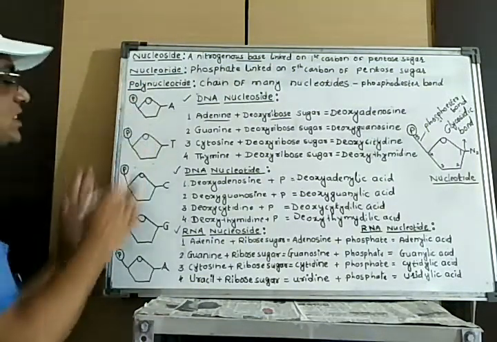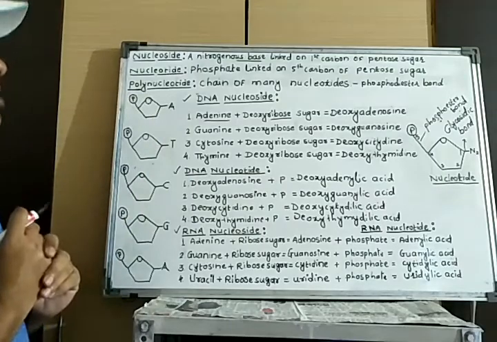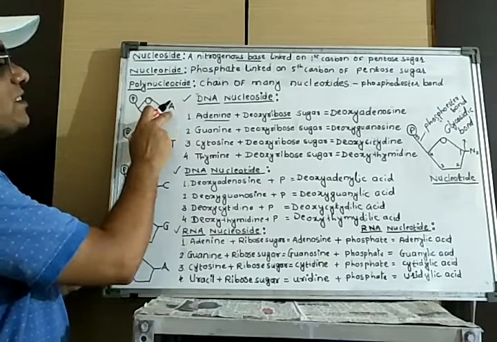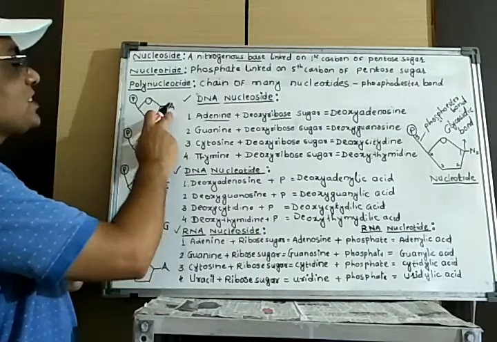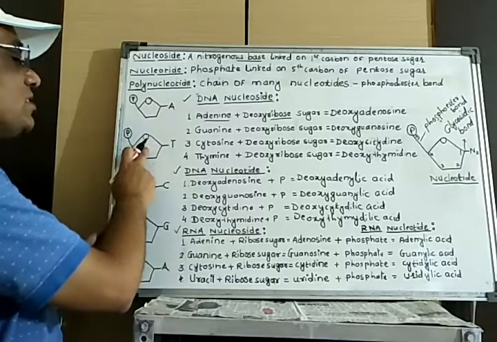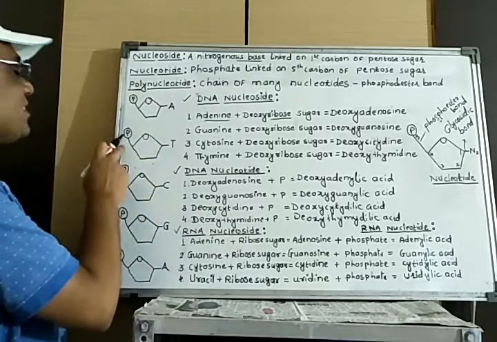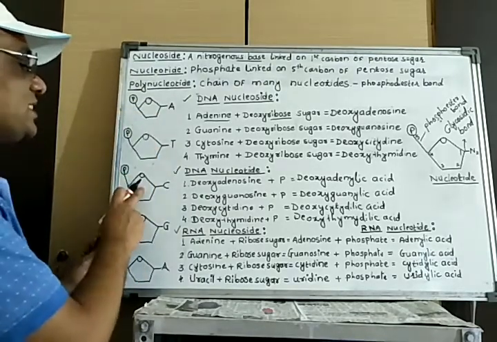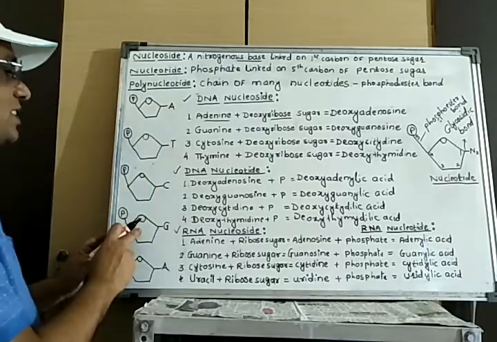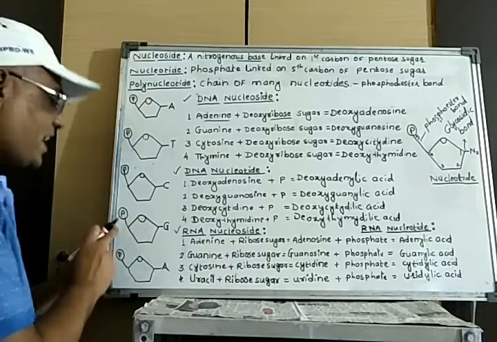Then listen how this polynucleotide chain formation takes place. This is one nucleotide. This is called deoxyadenylic acid. This is called deoxythymidylic acid. This is called deoxycytidylic acid. This is called deoxyguanylic acid.